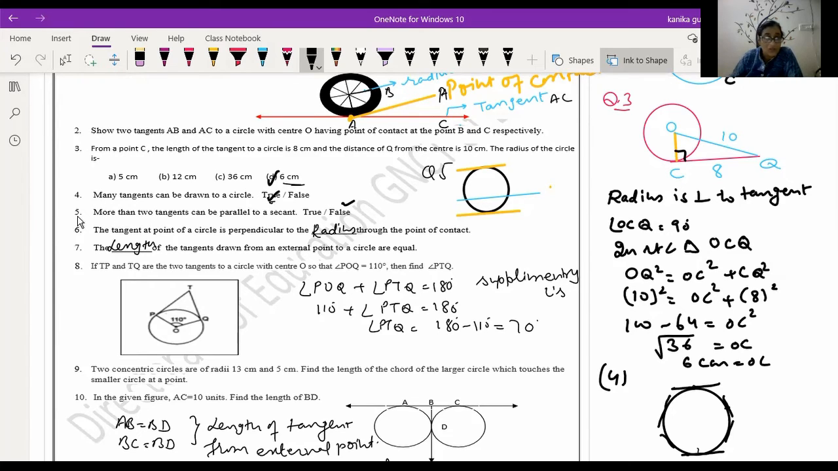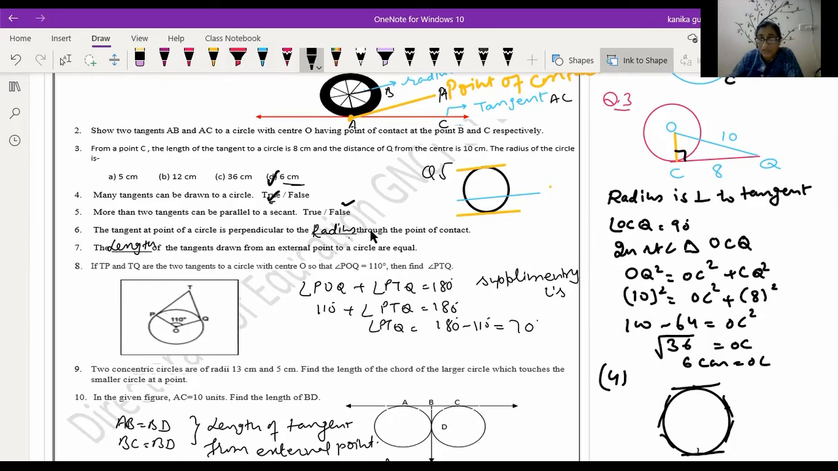Now question number 5: more than 2 tangents can be parallel to a secant. Now here we have to draw this circle. Now this is a secant and this is the tangent. You observe that only 2 tangents are parallel to a secant. So here our statement, more than 2 tangents parallel to a secant, is false. So the result is false.